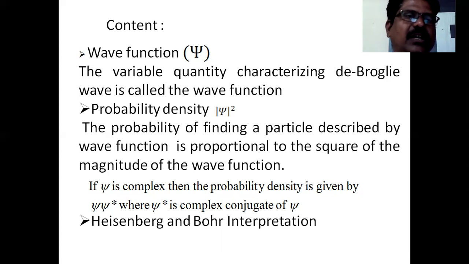So whatever the value of psi is there, it should be finite or discrete for all values of x, y, and z. And the other condition is that psi must have a single value for each set of values of x, y, and z. So psi must have a unique value.